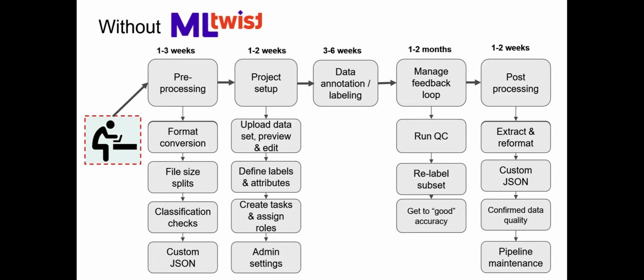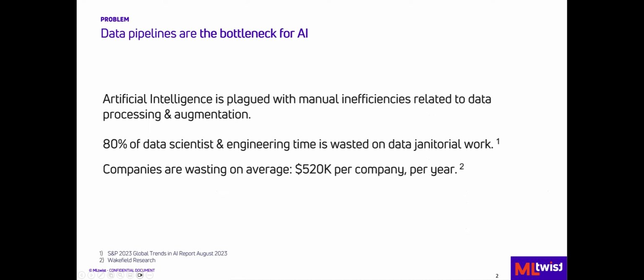Only then is the data ready to be labeled and validated, which is a process that usually takes several weeks as well. Then, once the data is annotated, data science teams can take months in the feedback loop process of measuring quality, sending data files back to the labeling tool when the data is bad, addressing large scale anomalies, and getting the data to a point where it's deemed to be good to go for training. Then they spend another couple of weeks extracting data and getting it into shape where it can be ingested by the production model, and the rest of their careers being responsible for maintaining that pipeline as things slowly break down over time. It's well known that up to 80% of work is janitorial.